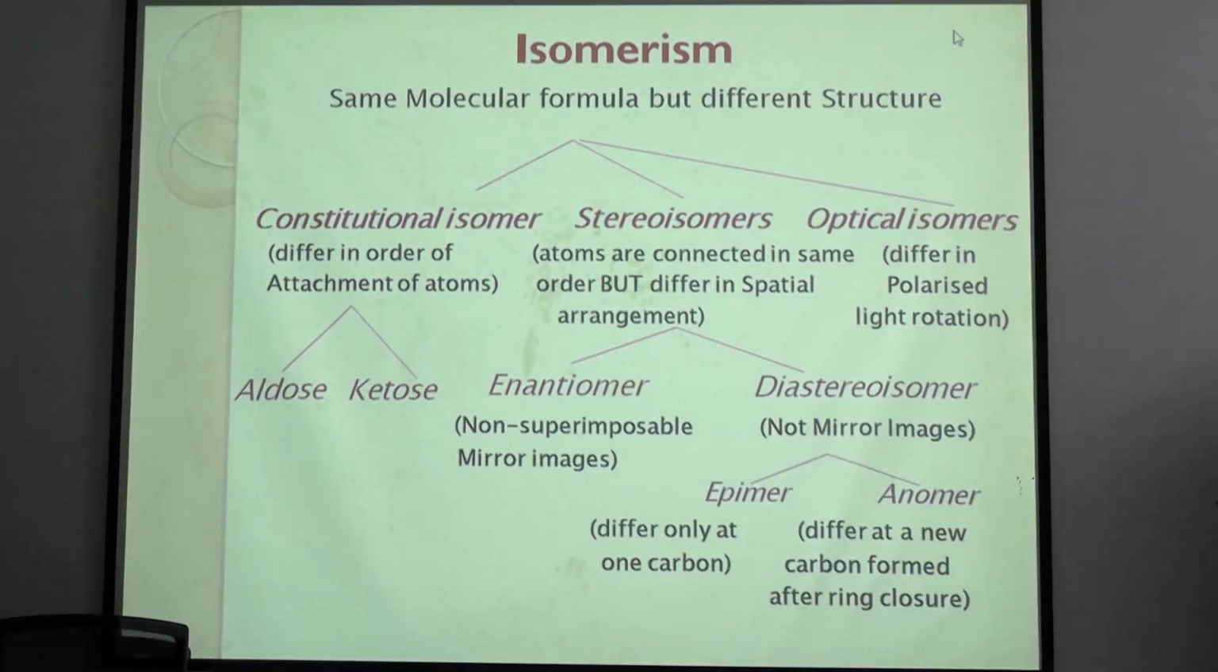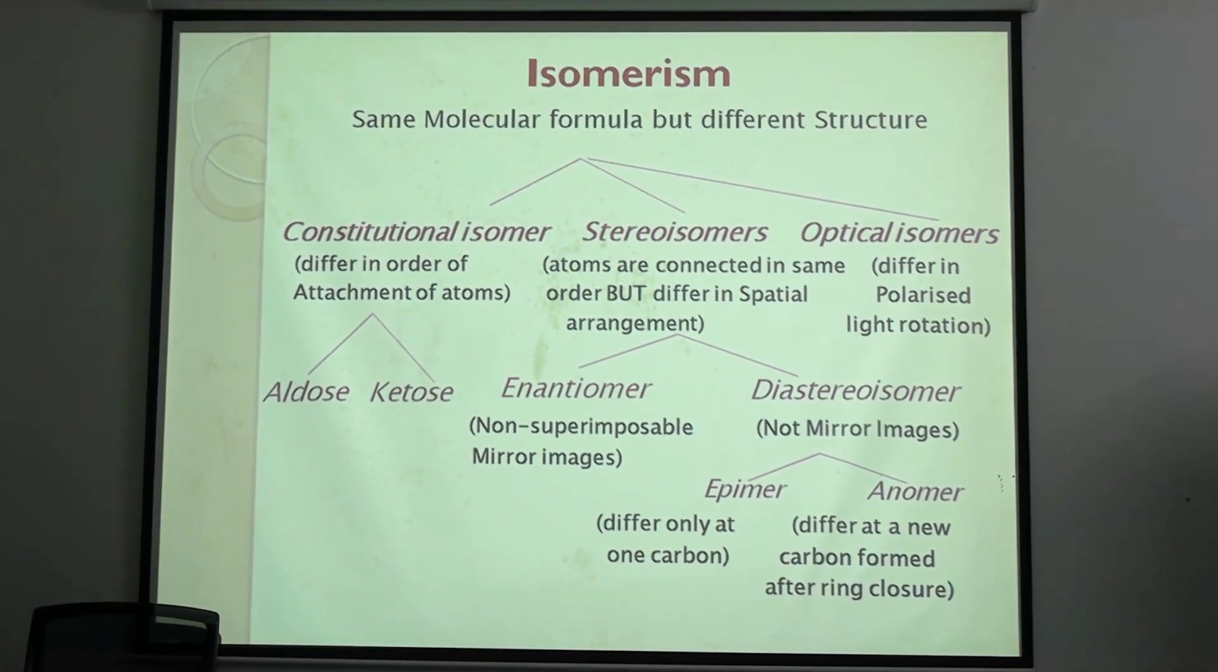The chemical formula is the same for two different molecules, but their function or properties are different. In the case of glucose and fructose, both have the chemical formula C6H12O6, but they are different carbohydrates. They show different properties, right? So this chart shows the basic types of isomerism seen in carbohydrates.